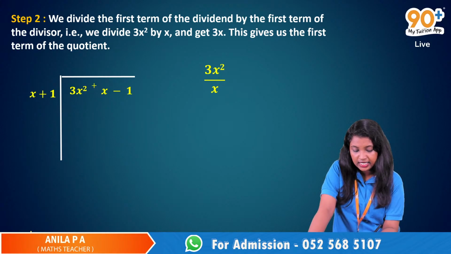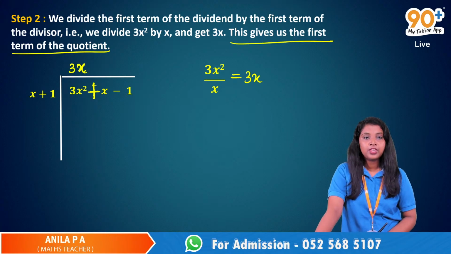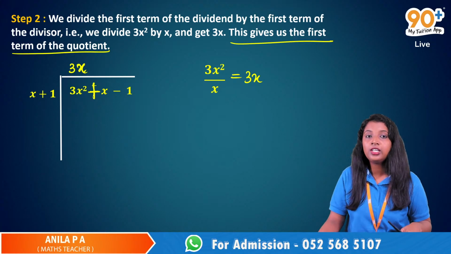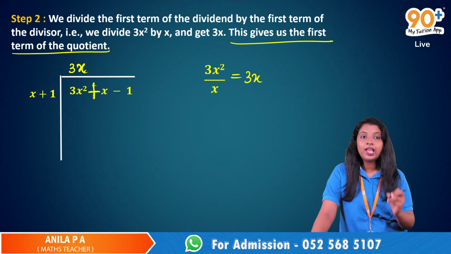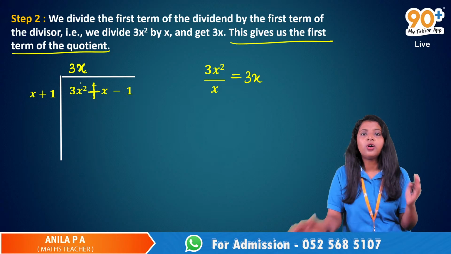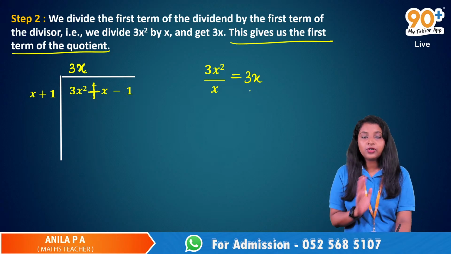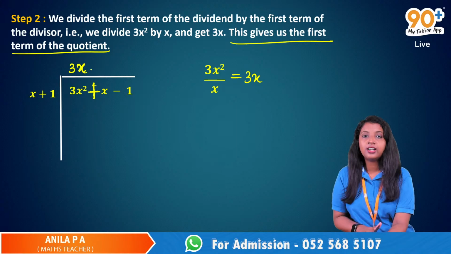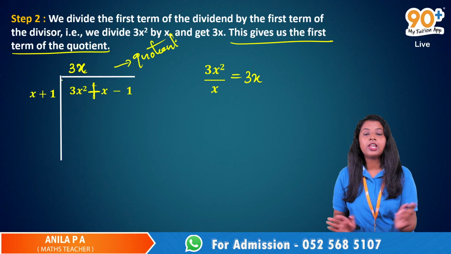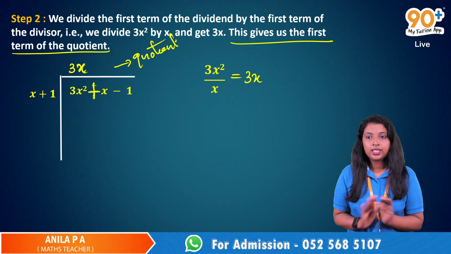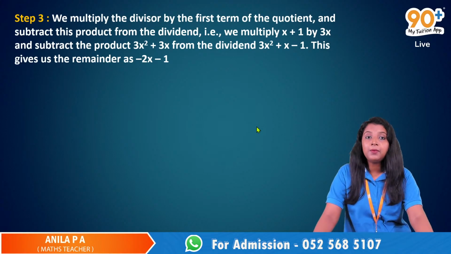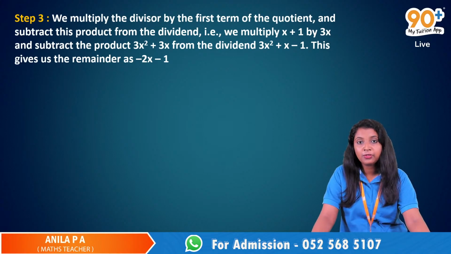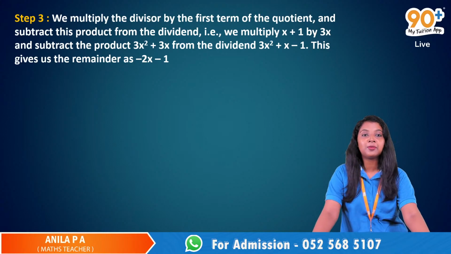We have to write that 3x as the quotient. Whichever value you get, just write it here in the place for the quotient. Now in the third step, we multiply the divisor by the first term of the quotient and subtract this product from the dividend.